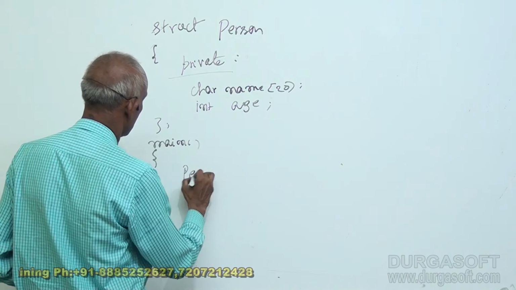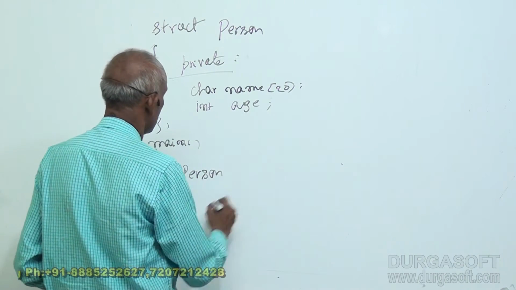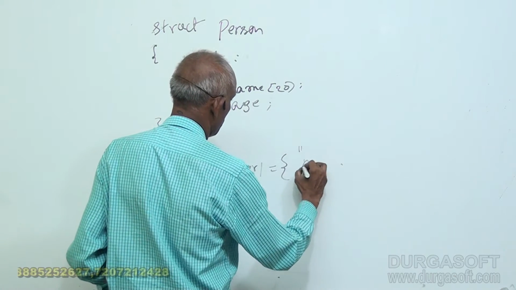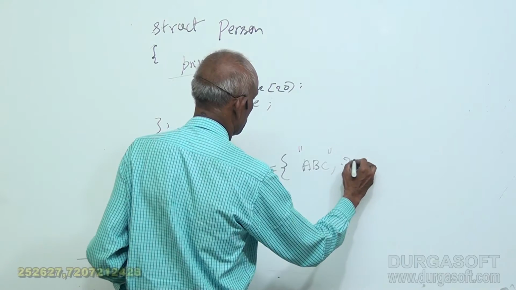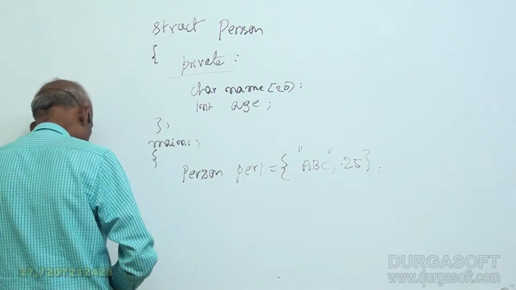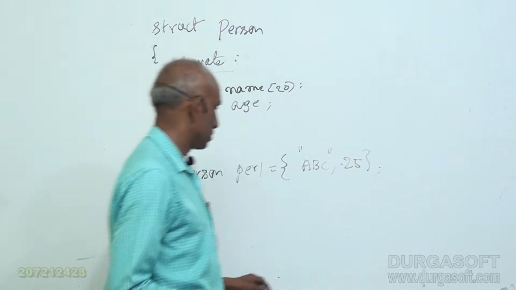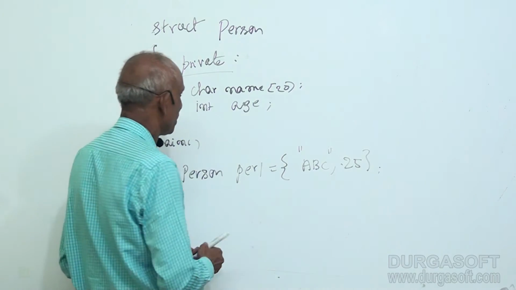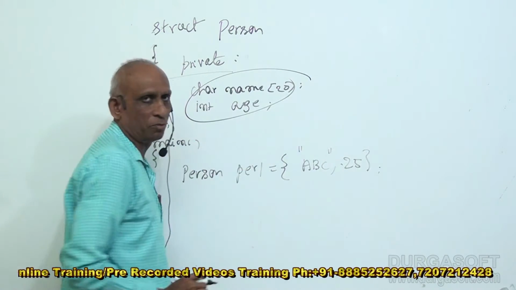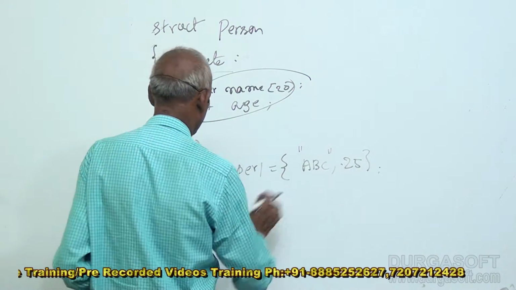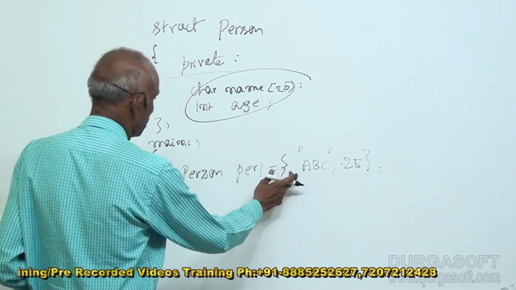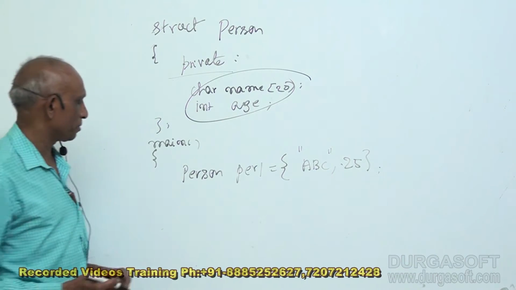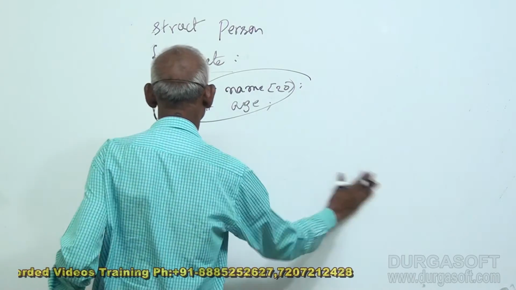I can create person 1, ABC, 25. Can I do like this? I can't do this because now these are private variables. I cannot explicitly write like this. If I do this, that means I am directly accessing the variables, which I cannot do because now I made them private. So this is not allowed.